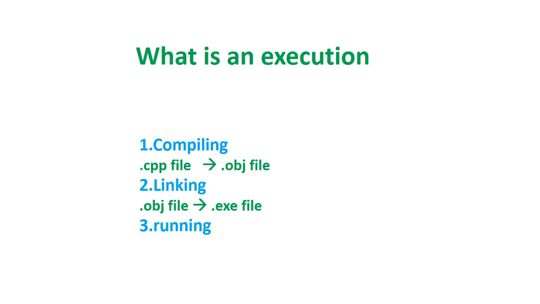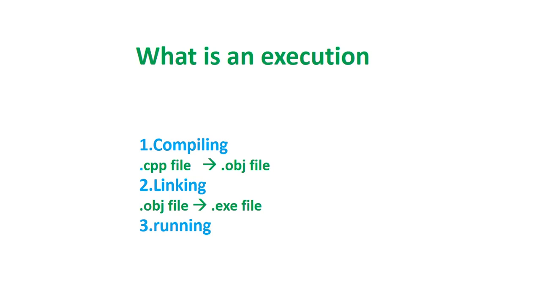Before I explain all the statements in this program, first I am going to tell about what is an execution in C++. After you write the program, you have to execute the program. Then it displays an output on the screen. There are three steps in this execution: compiling, linking, running.